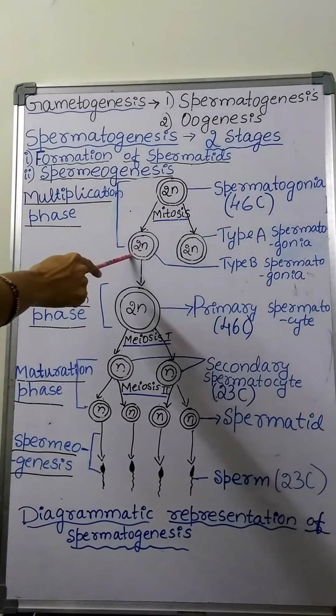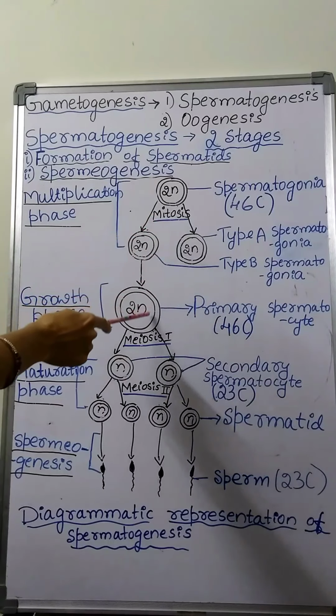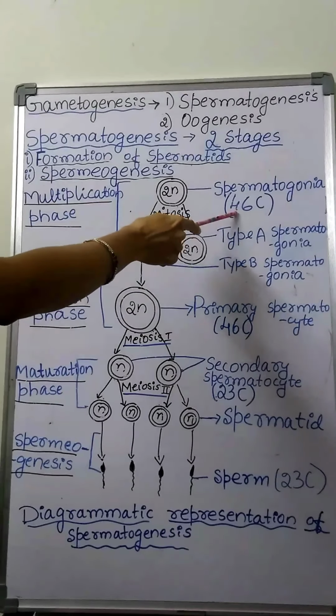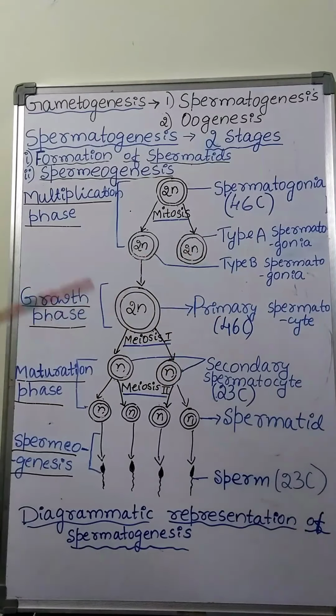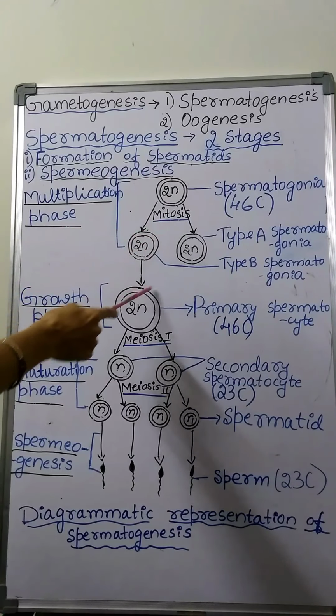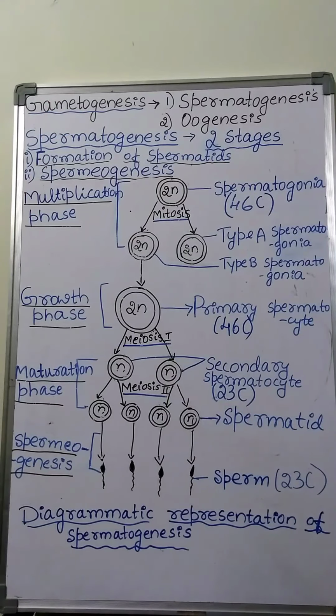This type B spermatogonia is diploid. This primary spermatocyte is also diploid, and both possess 46 chromosomes. Here also 46, here also 46, here also 46 chromosomes, because here only mitotic cell division occurred. Here only growth occurred due to the Sertoli cells.